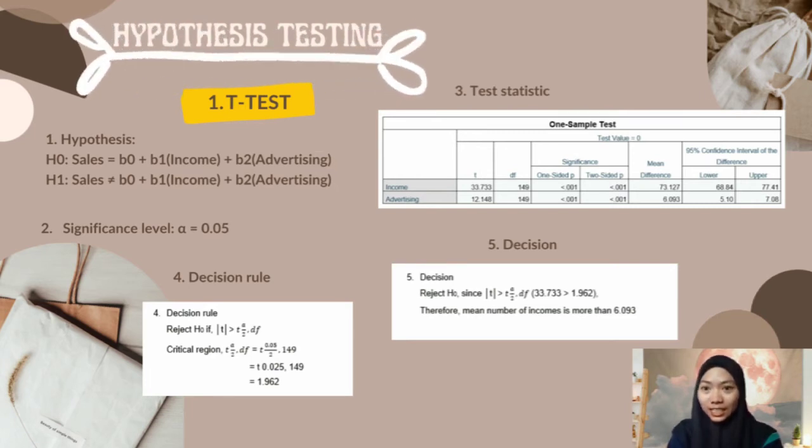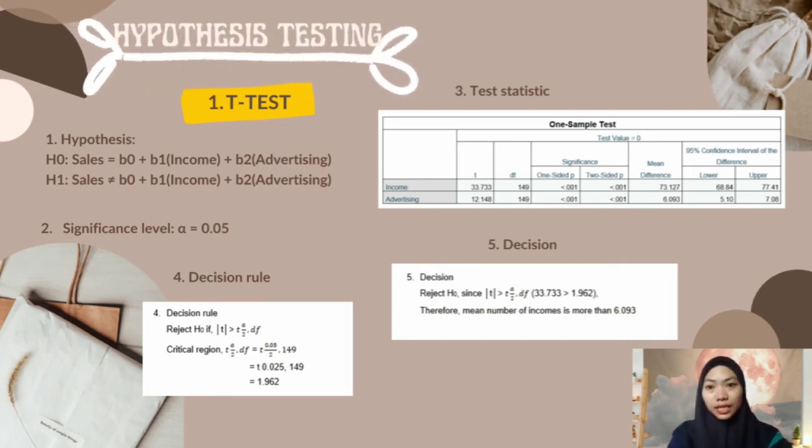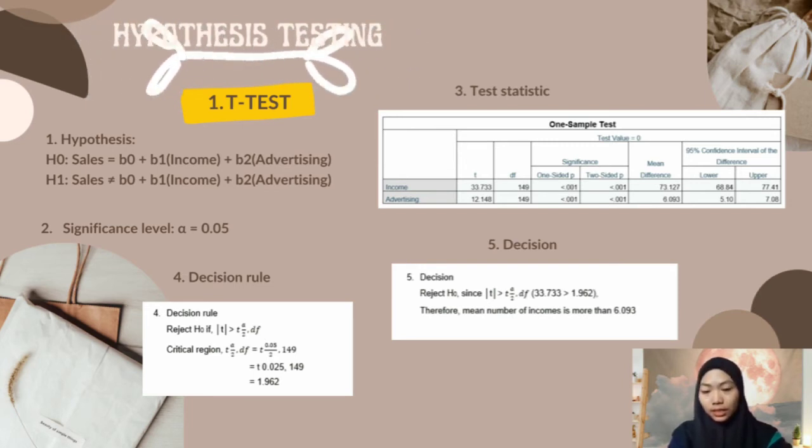Step 4 is the decision rule. After we got the T from the table, we need to decide whether to reject H null or not. So here we reject H null if T is greater than T alpha per 2 df. Critical region, we calculate the critical region.